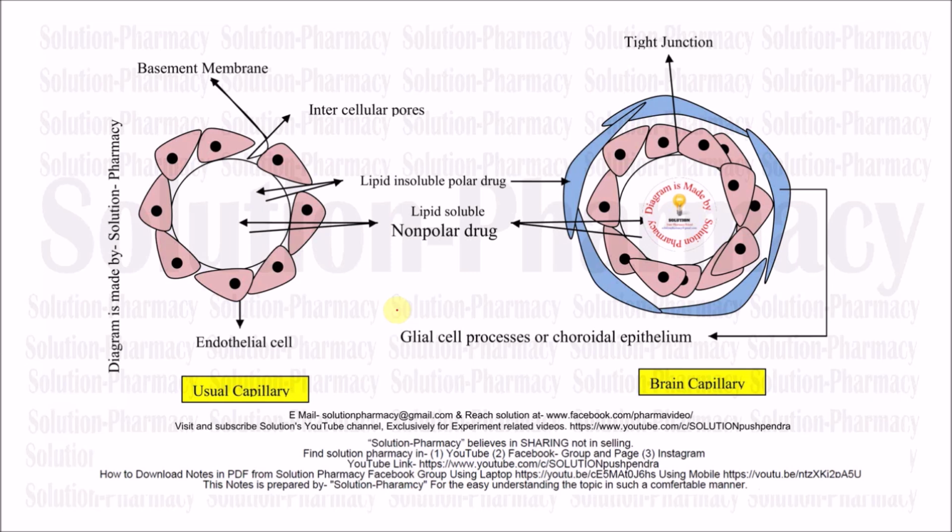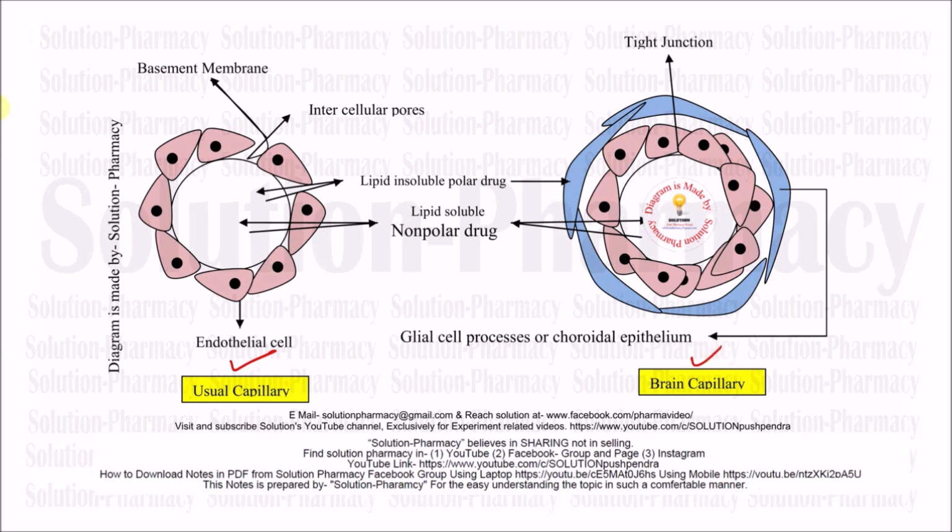The first one, on the left side of your screen, is the usual capillary, that means a normal capillary apart from the blood-brain barrier, and the other one, on the right side of your screen, is a specific brain capillary, that means this is the actual blood-brain barrier system which we have to study. So what are the basic differences here? Before going to the differences, let me compare this diagram for similarities first.